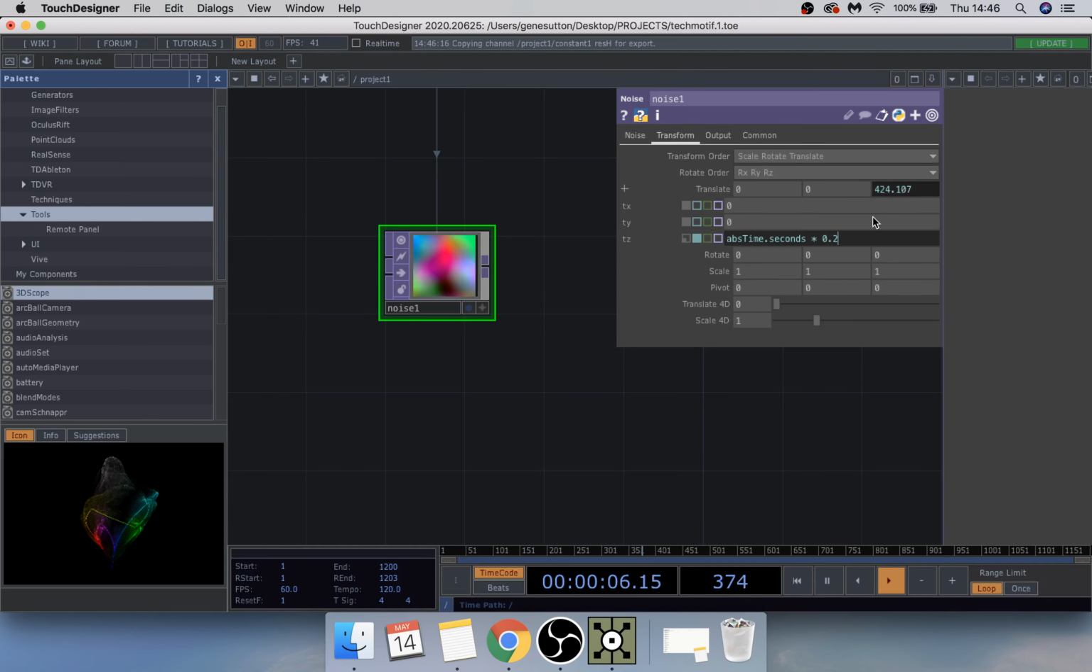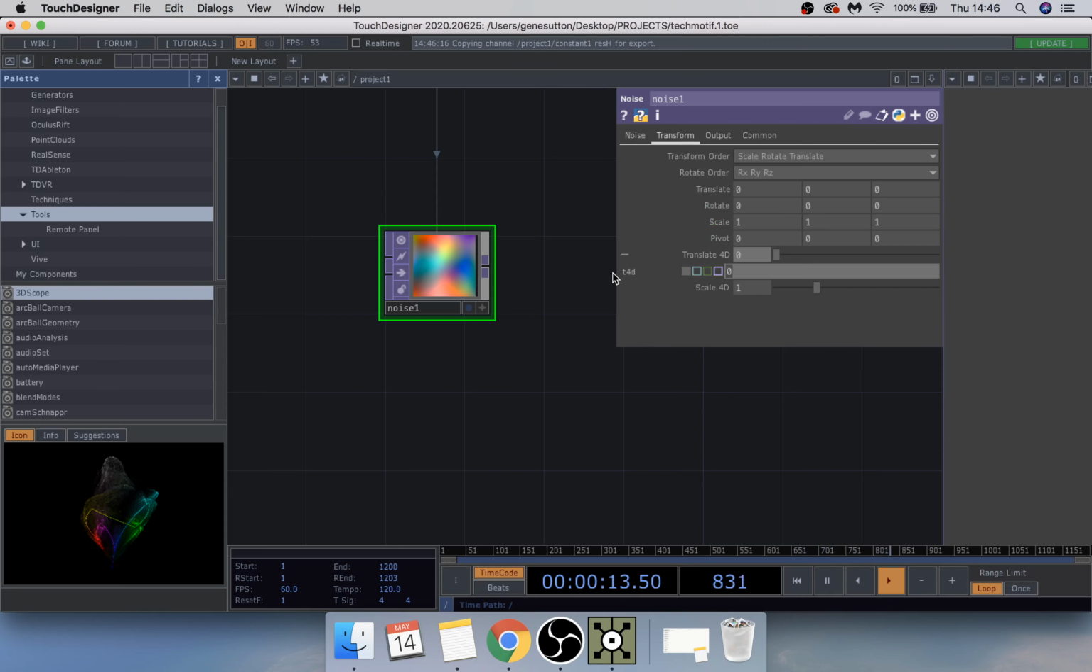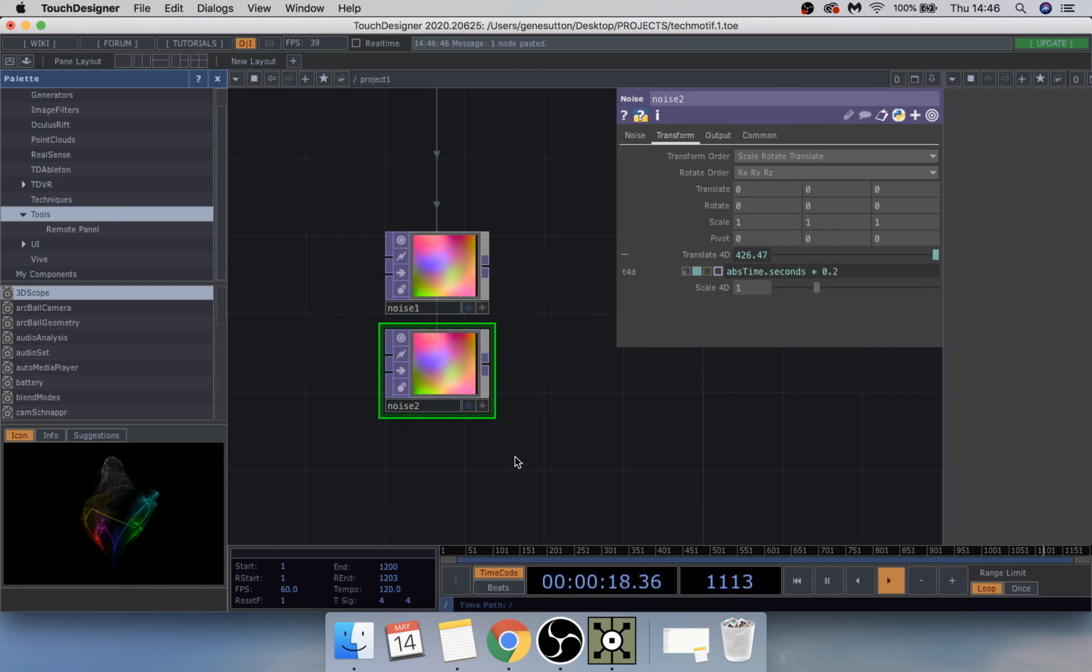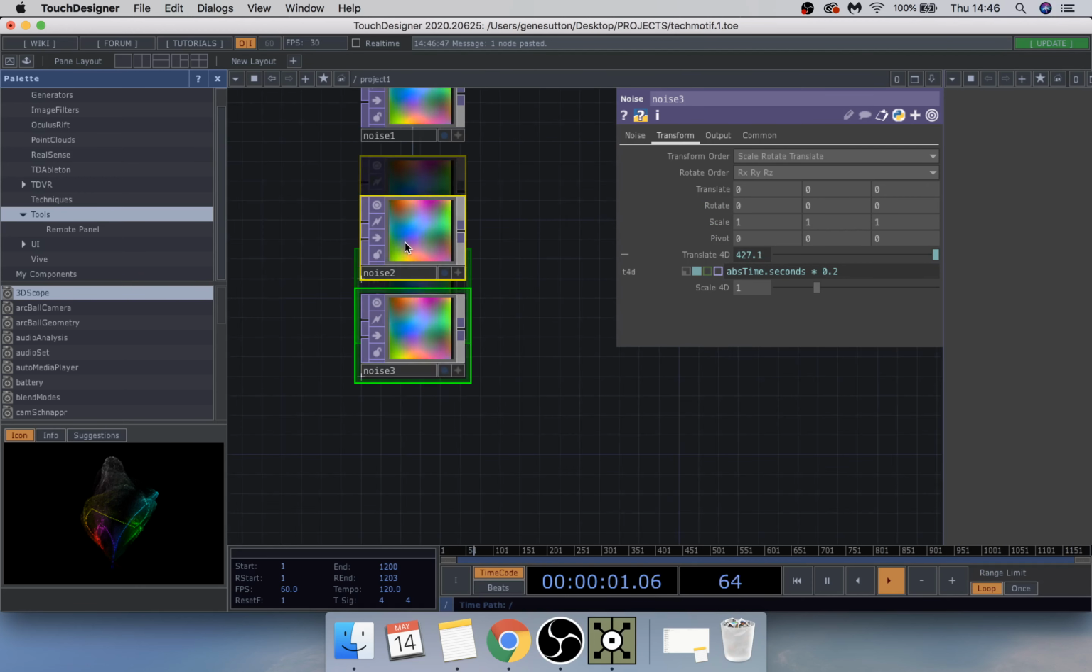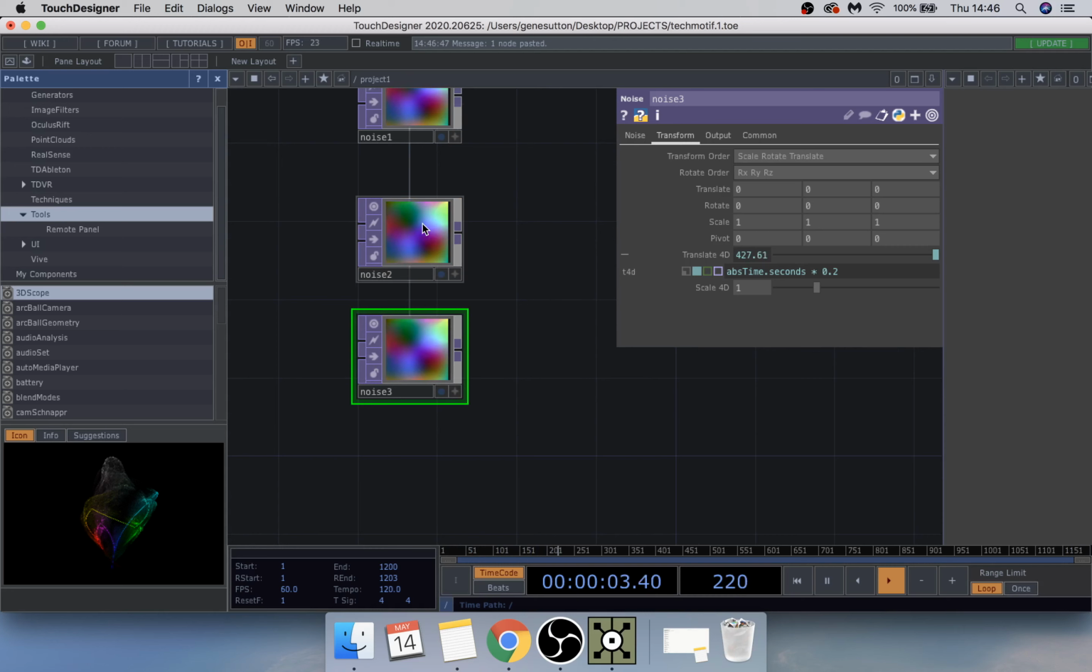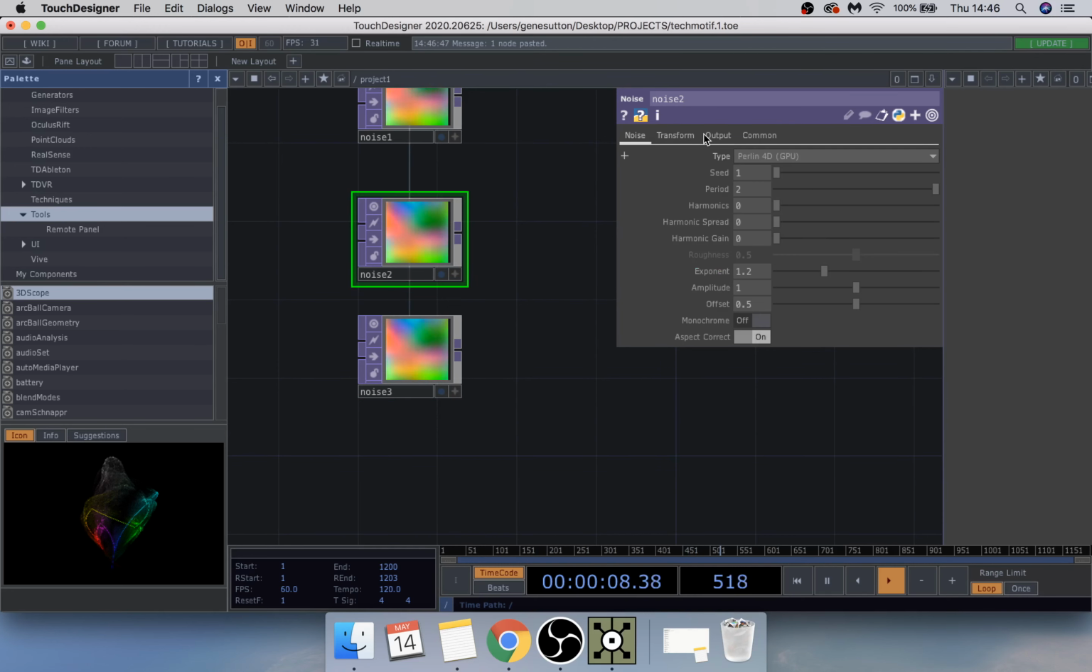Okay, no. So this one here, take that out. Underneath translate 4D, just paste that in there. My bad. There we go. Move those down a bit. Underneath noise number 2, just going to change a couple things as well. Going to change the exponent to 0.75. And I think that is it.